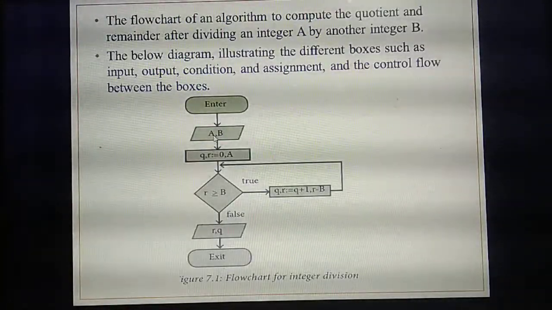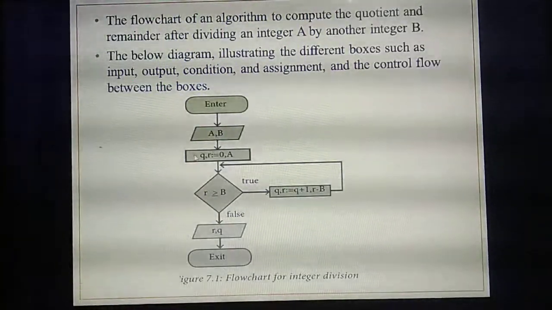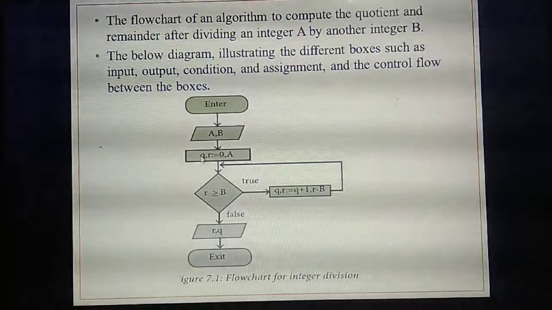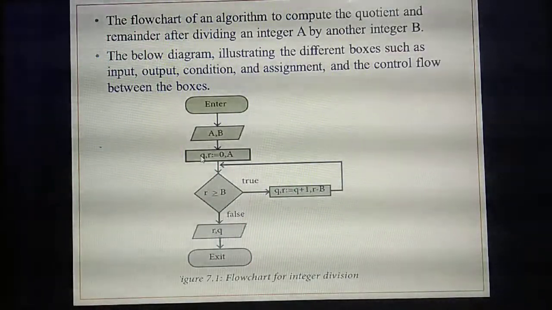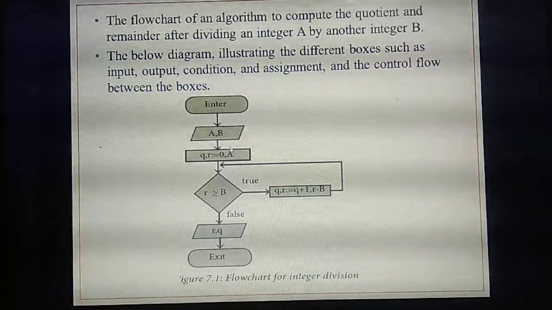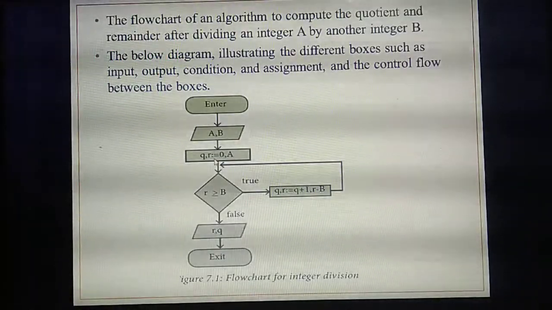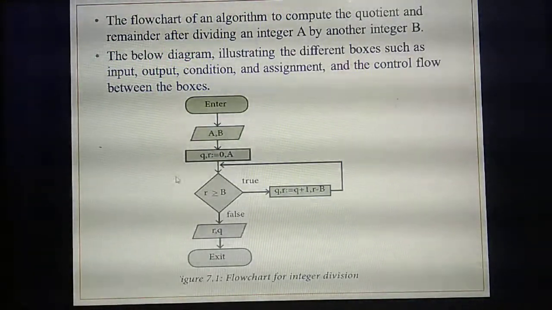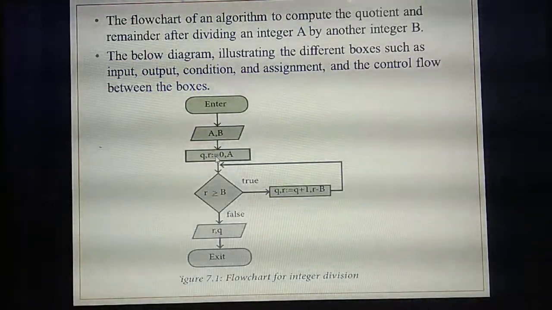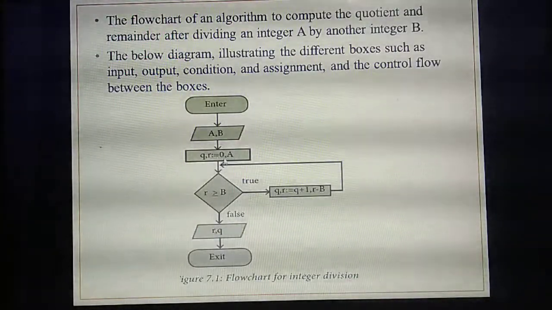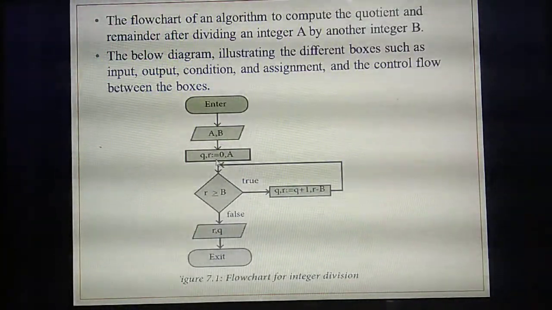Okay. Next you are going to find out the quotient and remainder. The quotient and remainder you are giving in a statement, and statements you should draw in a rectangular box. You are giving some statements. So Q comma R, what's the meaning? It means quotient as well as remainder. Initially they are giving the value for quotient as 0.